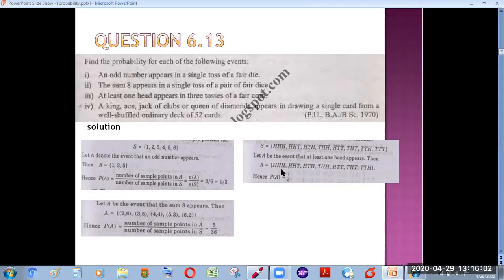At least means 1 head or 2 heads or 3 heads. So you can see that all these possibilities are enlisted here, excluding the possibility that there will be no head. So we can observe that there are 7 sample points in this event, and there are 8 sample points in the entire sample space. By using the definition of probability of any event A, that at least one head appears, we get the probability of 7 by 8. We can also use the law of complement here, which I told you in your previous lecture, but this is also a way you can solve it.